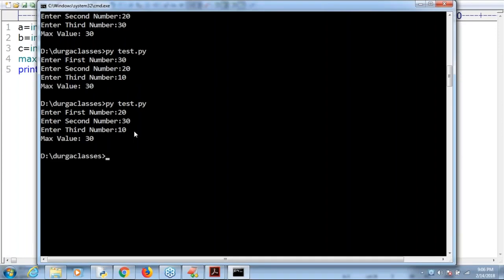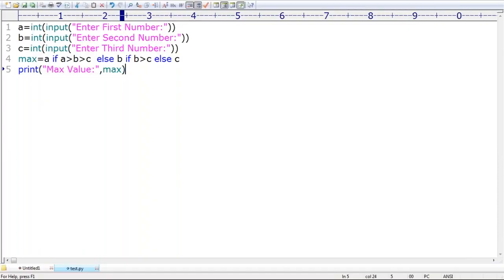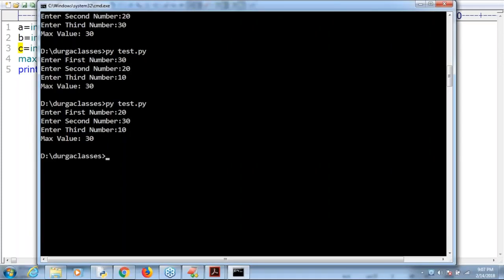If you are going to take 10, 10, 10, what will happen, sir? Then automatically this condition fails. Next, else B, this condition also fails. First condition fails, second condition fails. Then max value is treated as C. Max value is treated as C, sir. Like 7, 4 and 6.